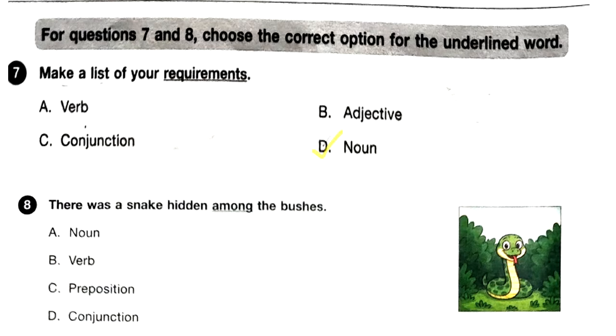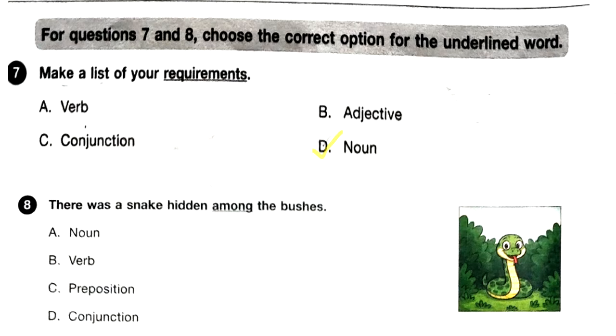The word requirements is not a verb because the verb form is require. It's not a conjunction because it does not connect words, phrases or clauses. And it's not an adjective because the adjective forms are required or requisite. So the word requirements is a noun.